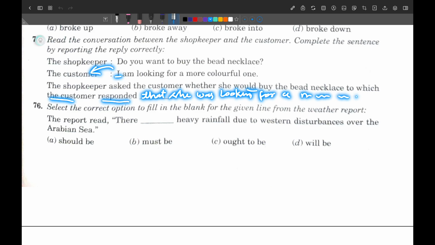So you know very well what you have to do here. Got it? So what it is now, it is that she was looking for a more colorful one.